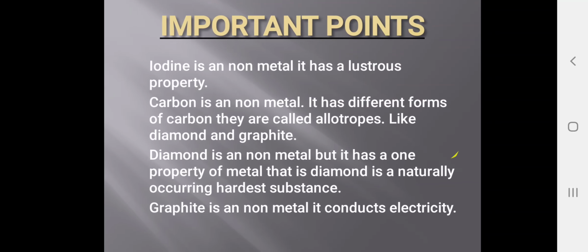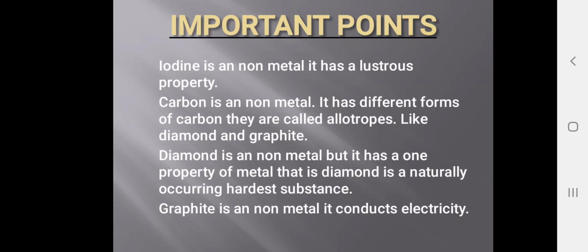Some important points are there. So iodine is a non-metal. It has a lustrous property. Being a non-metal, so when we are going to discuss the non-metal properties, they are exactly opposite to the metals.